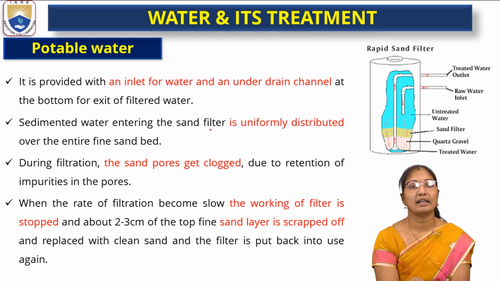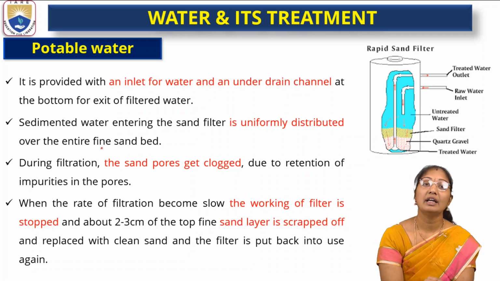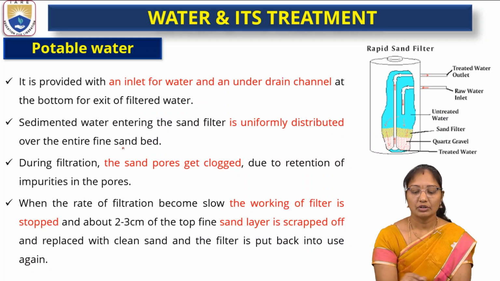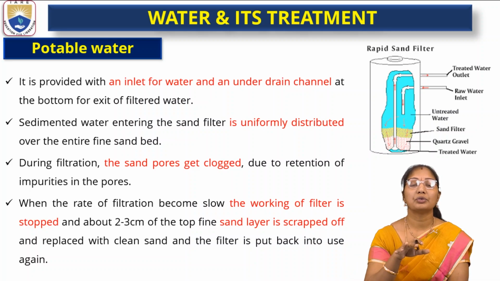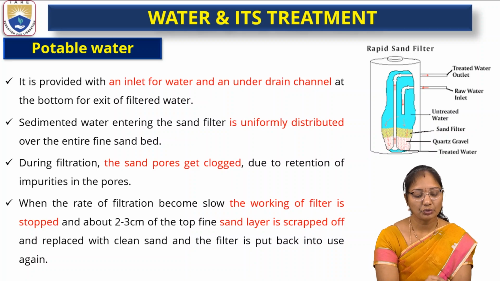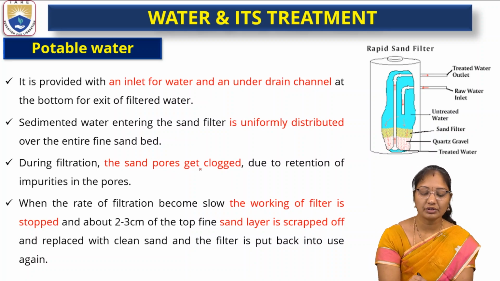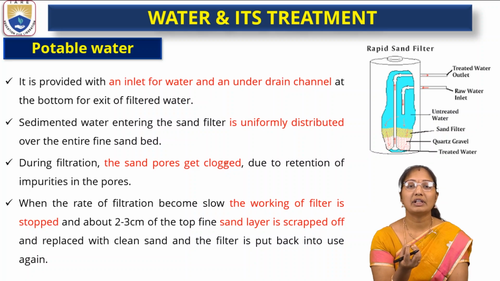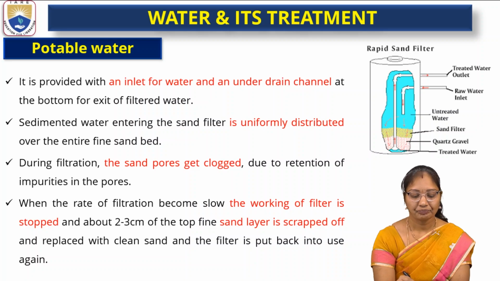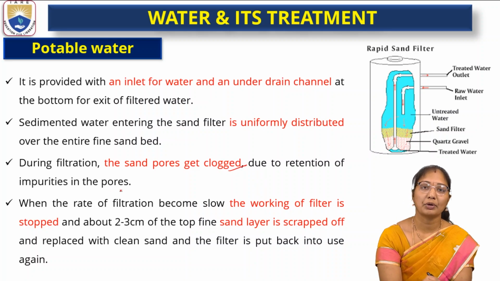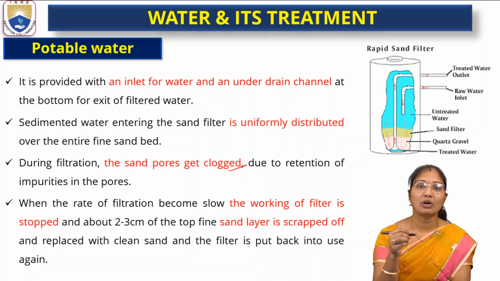Sedimented water entering the sand filter is uniformly distributed over the entire fine sand bed. So it was allowed to pass through the sand filters. The water will uniformly spread through the sand. Then during filtration, the sand pores get clogged because the sand will have some pores. So when these impure waters or flocculent water are allowed to pass through, what happens? The holes present on the sand particles get clogged. So due to retention of impurities in the pores, what happens? They get blocked due to the impurities present in the water.